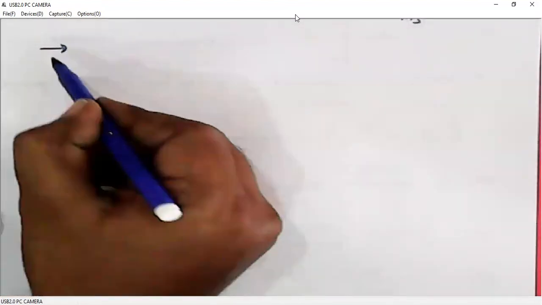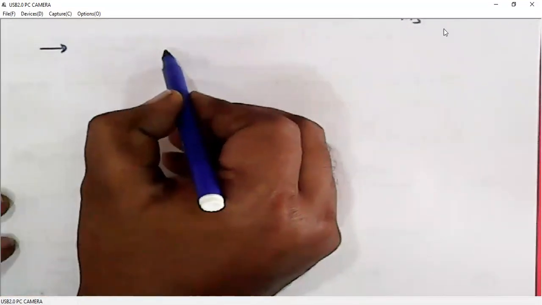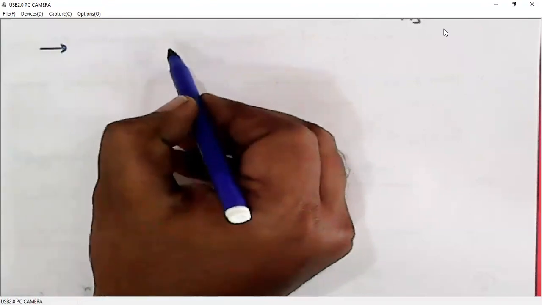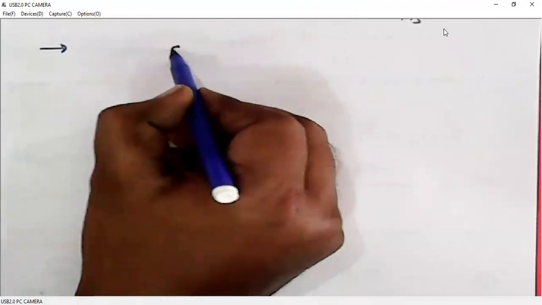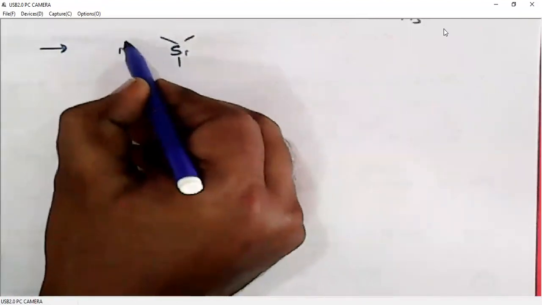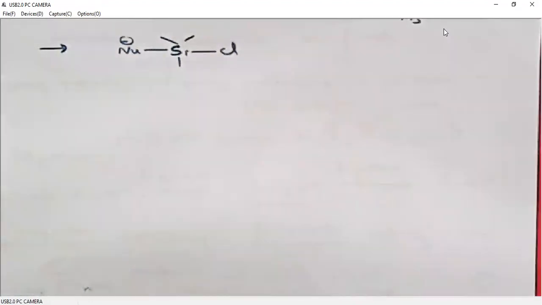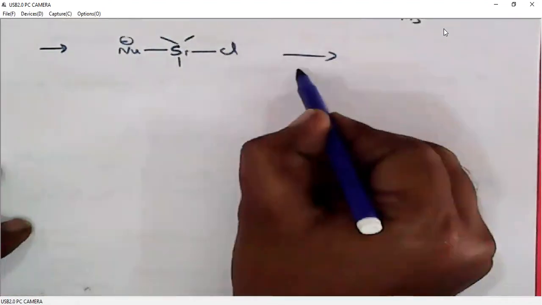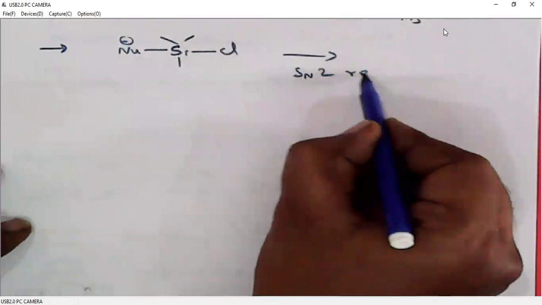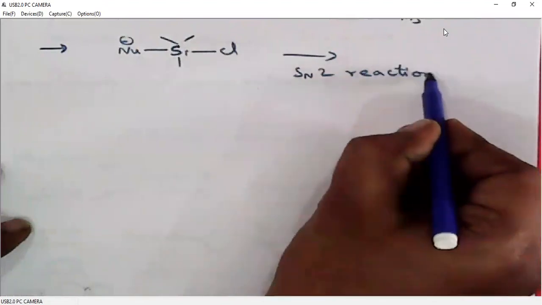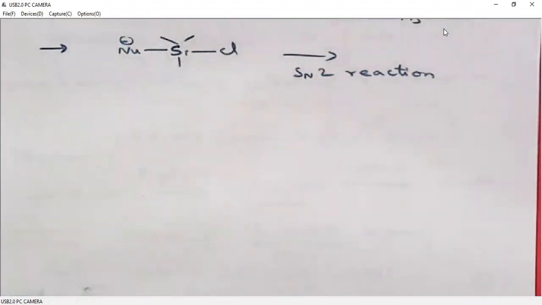When we add silicon to oxygen, oxygen is a nucleophile. So it adds to silicon and chlorine will be leaving. So generally this reaction is an SN2 reaction. In an SN2 reaction, the nucleophile approaches from one face and chlorine leaves from the opposite face.